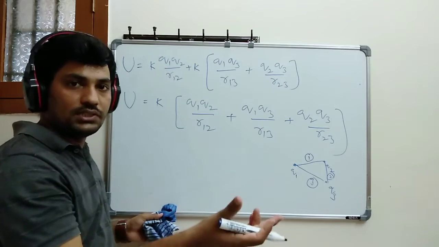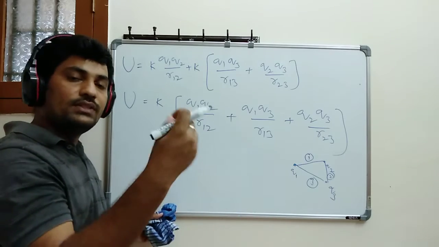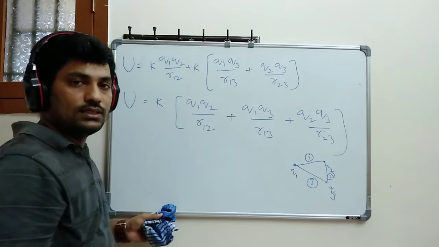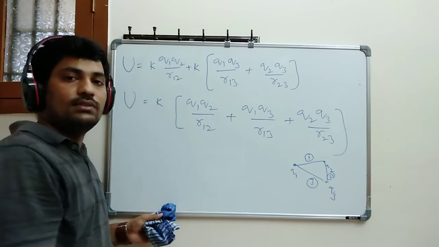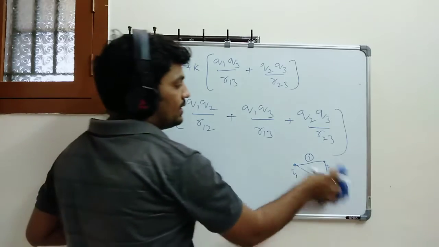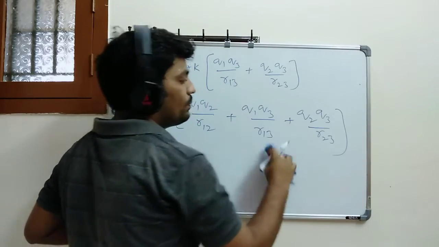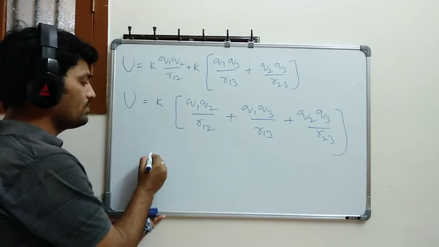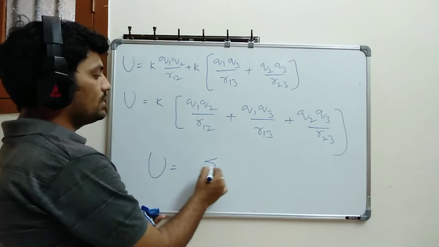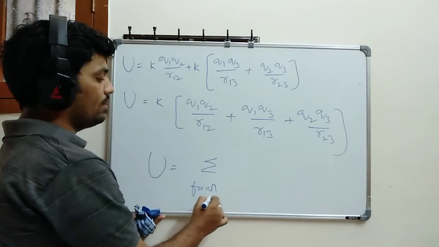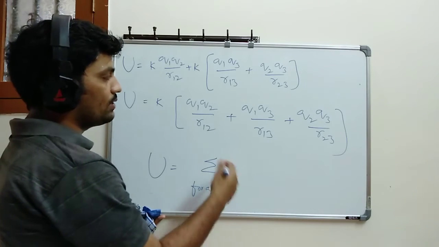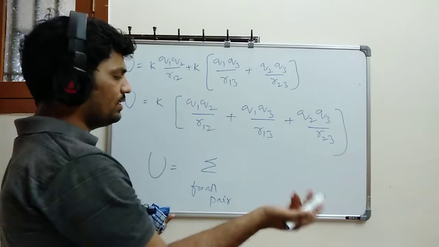So between two charges only can I find the potential energy. If there are no two charges, there is no existence of potential energy. Only the existence of electric potential will exist. So now I am writing it for all pairs. For all pairs I can write simply U is equal to summation over all pairs, N number, any number you can take.